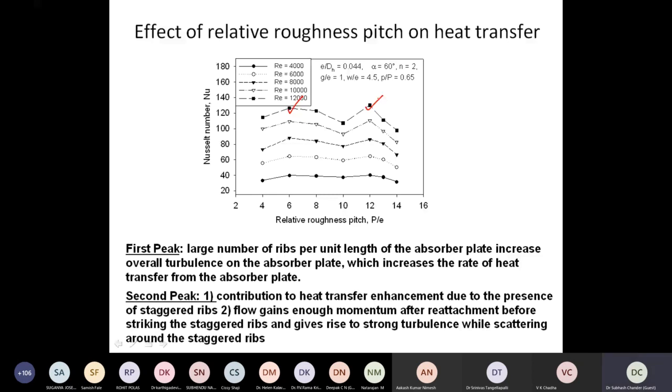We can say that this first peak is because of the turbulence created. Reattachment is happening, and more reattachments are possible if the pitch is 6. If it is 12, the number of reattachment points will be still lesser. Then what made the heat transfer higher? We could see that the staggered rib, in these types of layouts, plays a very vital role at higher values of the rib pitch, and finally we recommended.